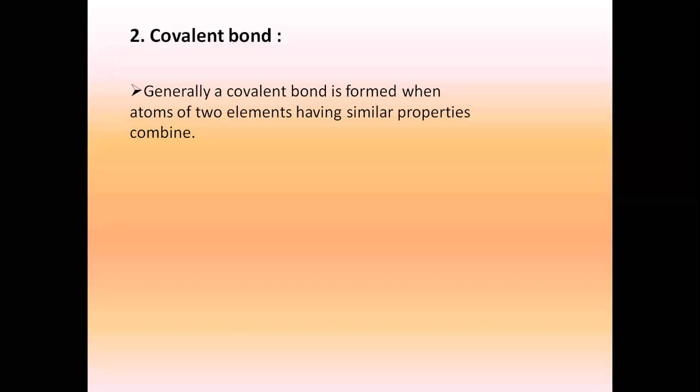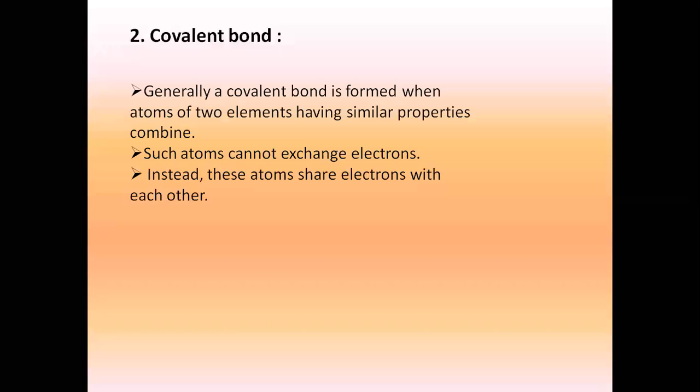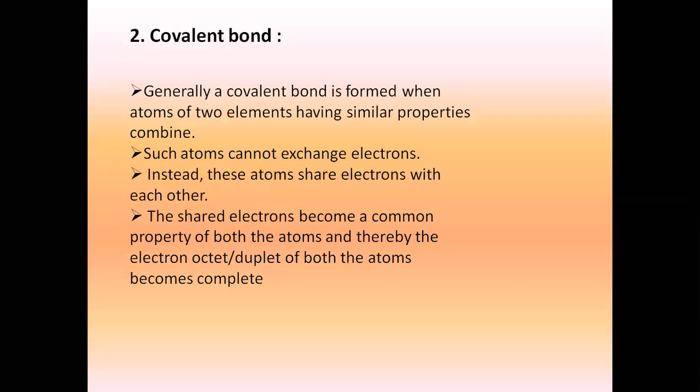The second type of bonding which we are going to learn today is called a covalent bond. Let's understand how a covalent bond is formed. Generally, a covalent bond is formed when atoms of two elements have similar properties. Such atoms cannot exchange electrons. So they don't give and take. Instead, these atoms share electrons with each other. The shared electrons become a common property of both the atoms, and thereby the electron octet or duplet of both the atoms becomes complete.